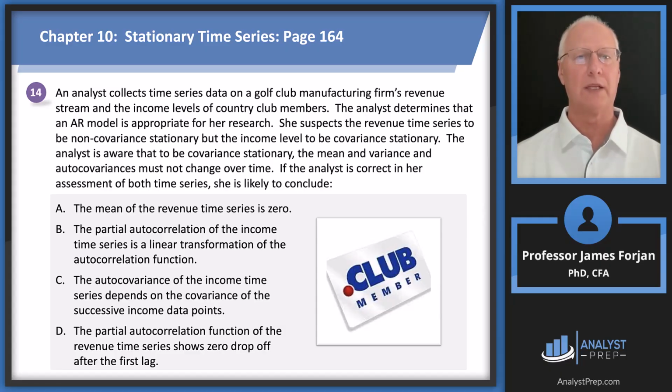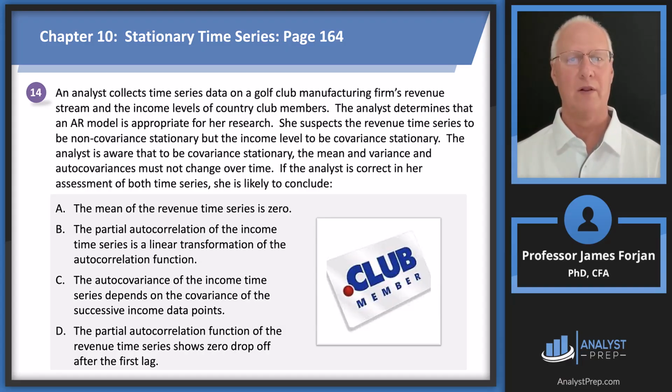We've got an analyst collecting data on a golf club manufacturing firm's revenue and income levels of country club members. AR model is appropriate, but the analyst suspects the revenue time series to be non-covariance stationary, but the income level to be covariance stationary. Now remember that for covariance stationarity, you only have to worry about 2 moments, the mean and the auto covariances. Remember earlier on we had the table with the first 4 moments. You only have to worry about 2 of those here.